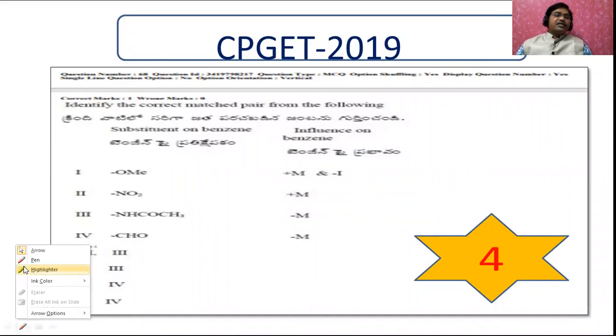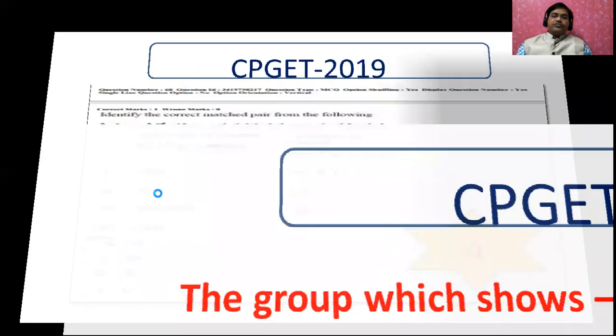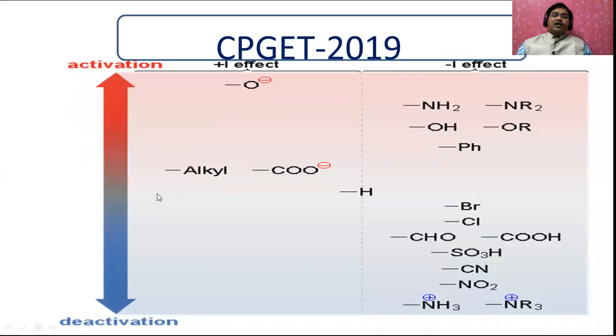That is the correct match. How? Because the methoxy group shows both effects, plus M and minus I, and the fourth one shows the minus M effect, whereas NHCOCH3 shows the plus M effect, and the other shows minus, but the reverse is given. That's why these options are wrong. Now let us go for another question.